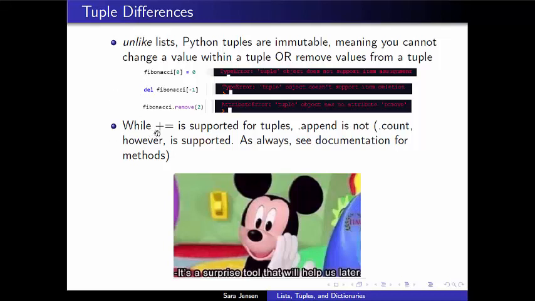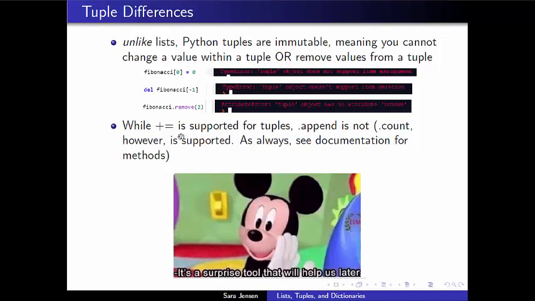Further, although concatenation of tuples is allowed with this plus equals syntax, append is not a method of the tuple data type. And so I would get the exact same kind of error using Fibonacci.append right here that I would in the remove situation. I'd get an error that says tuple object has no attribute append.